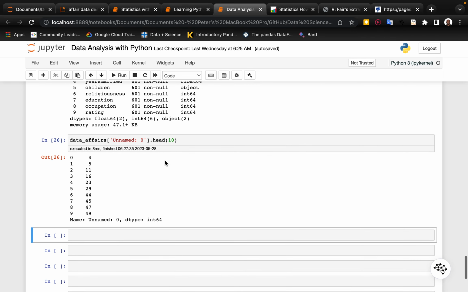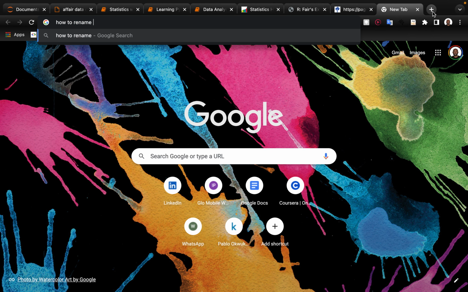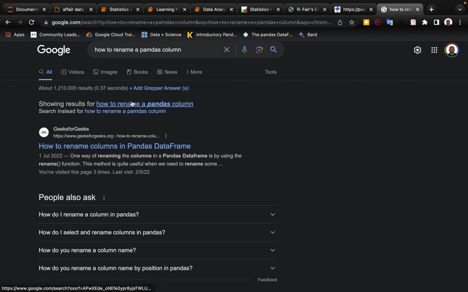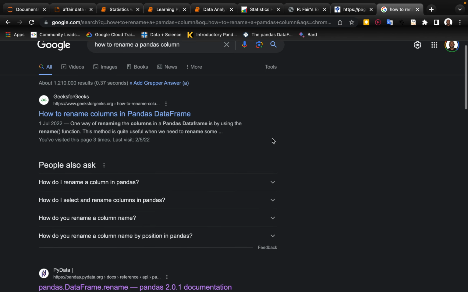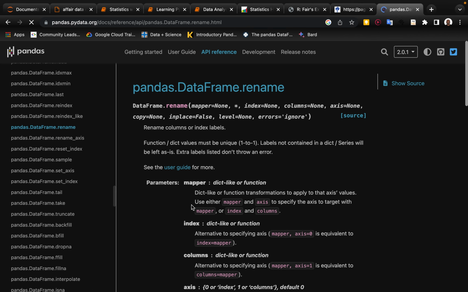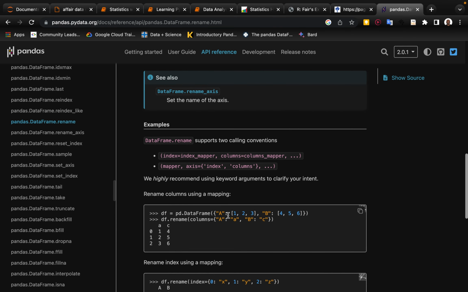So how do we rename columns? Always interesting for us to go over here and say how to rename a pandas column, right? And so we're going to get something interesting, how to rename a pandas column. You can see we have, so to rename a pandas column, oh, there's documentation. So we go straight off to documentation. So we're going to have this. So we could just go straight up and you can see rename. Oh, you see how cool we can do that?